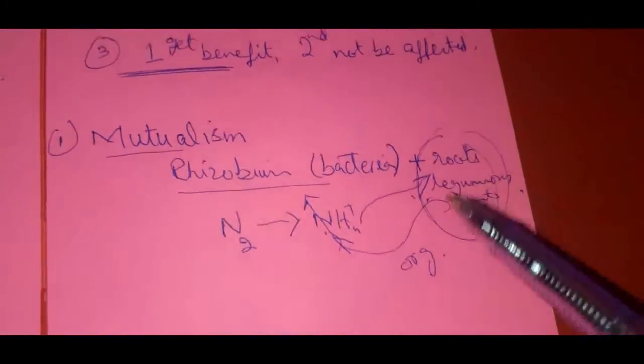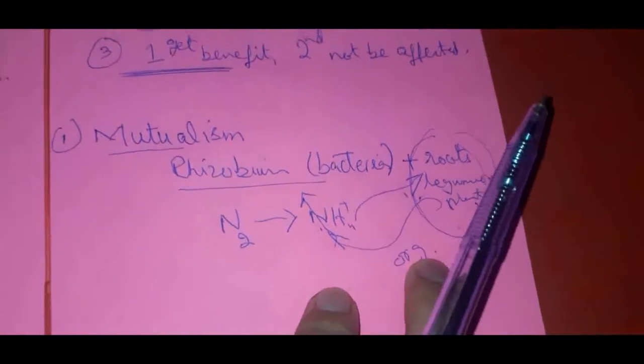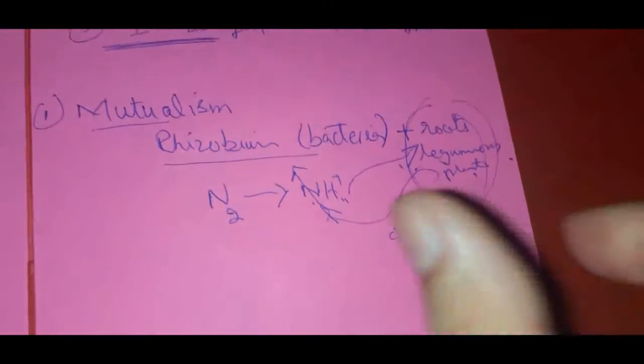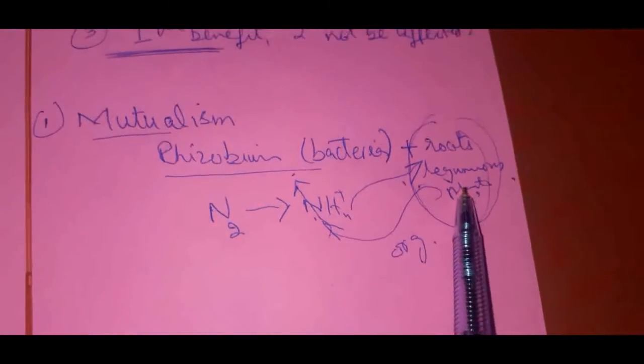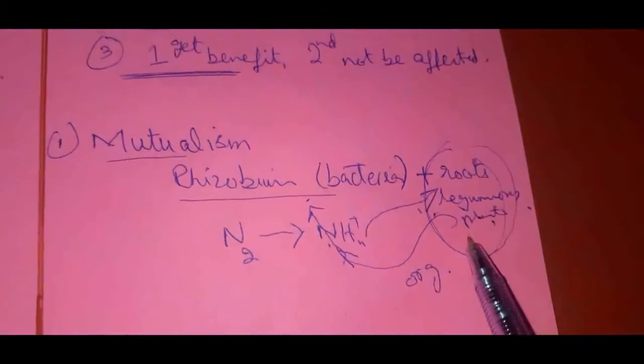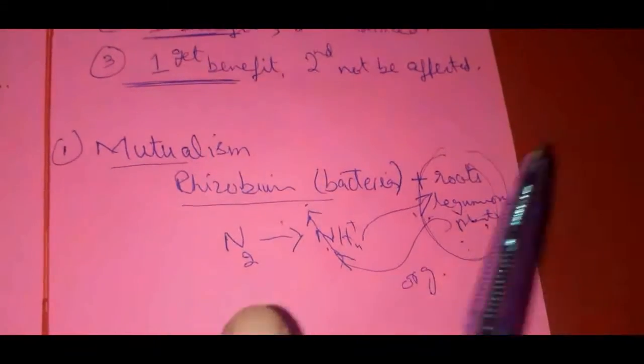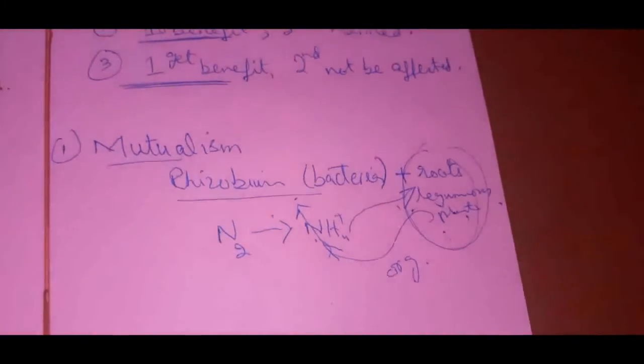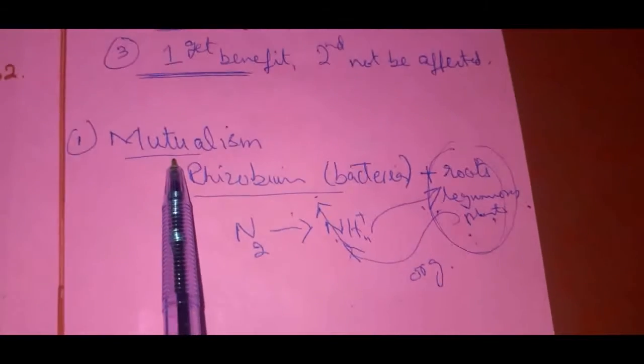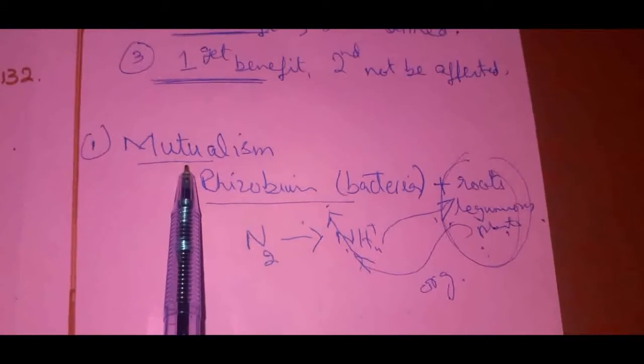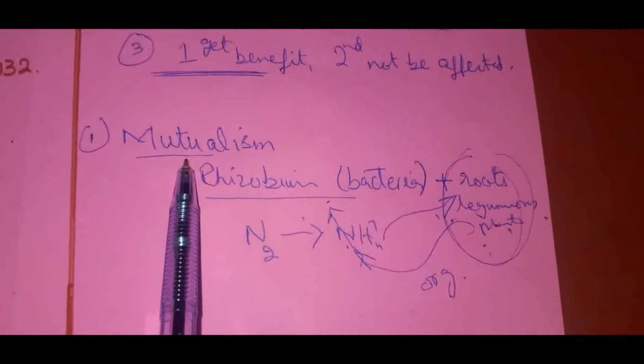And so both are dependent on each other, right? Bacteria depends on the leguminous plants, whereas the leguminous plant depends on rhizobium, and both are giving benefit to the other. So we say that is which type of relationship? It is mutualism. Okay.